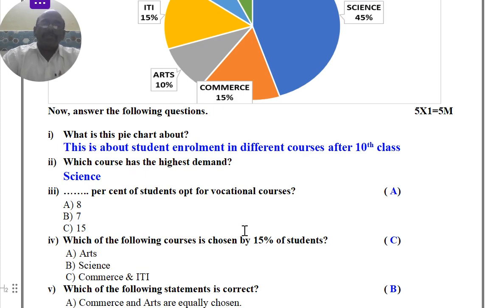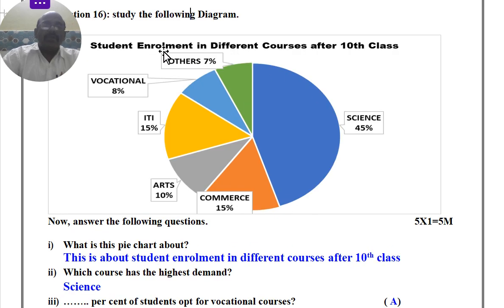What is the pie chart about? It is shown at the top: student enrollment in different courses after 10th class. Which course has the highest demand? This is the highest demand: science.